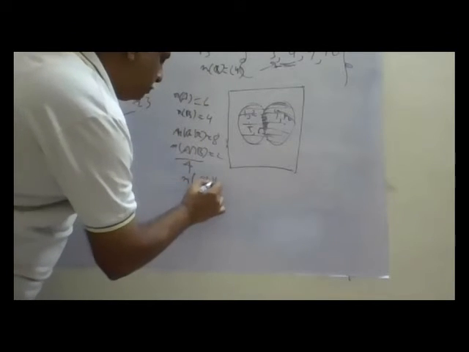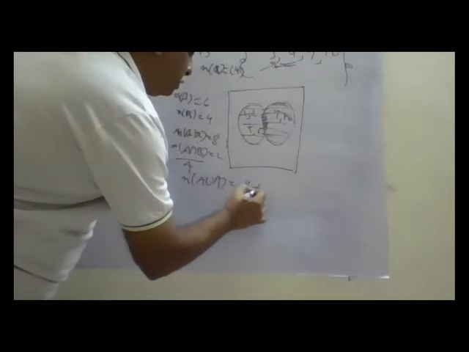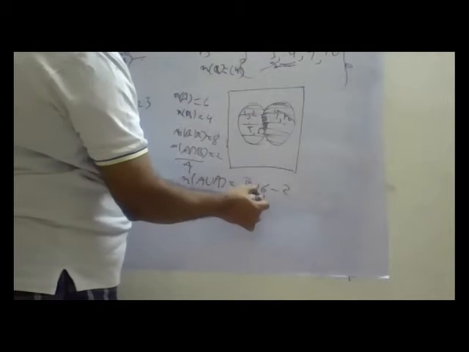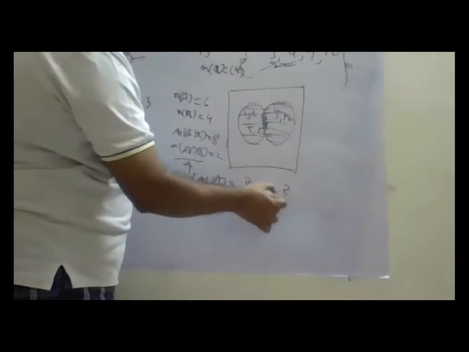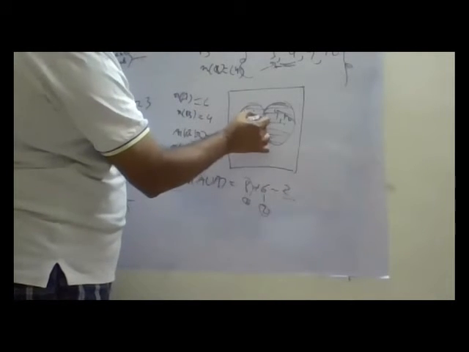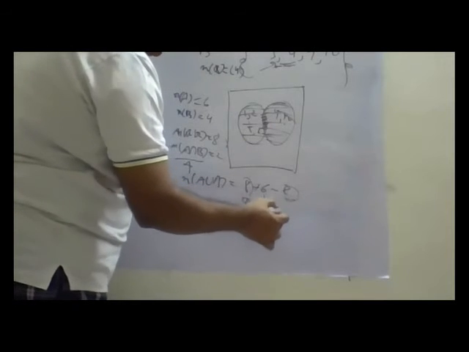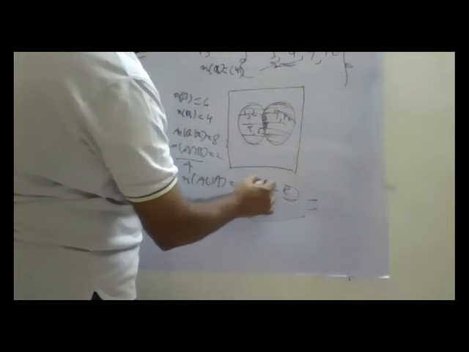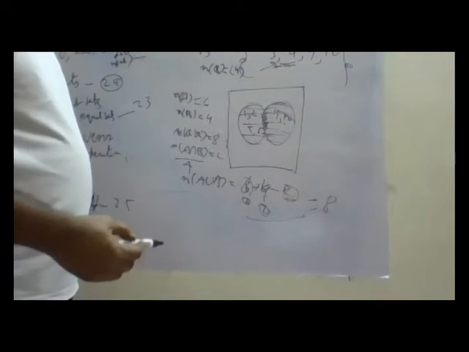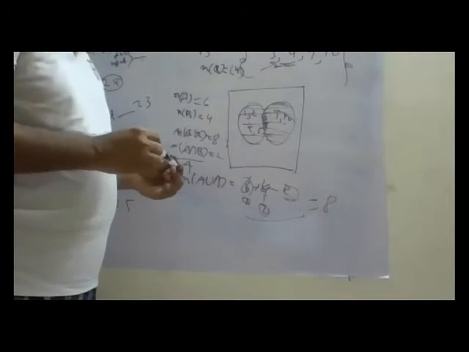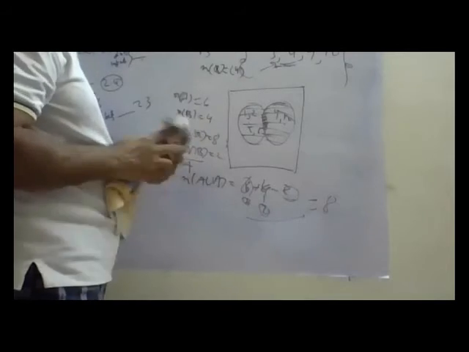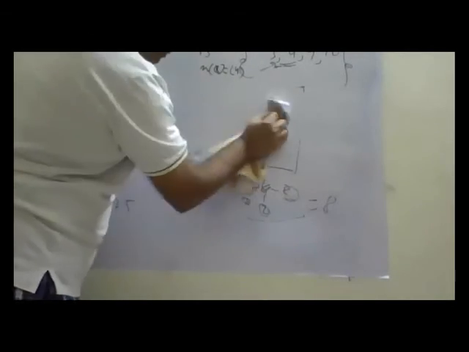n(A union B) is equal to 8 plus 6 minus 2, because in 8 also 2 is there, in 6 also 2 is there. Because I am adding 2 times quantity, I am removing 1 time. So I am getting 8 plus 4 minus 2, this is 8. Okay? Okay, uncle. We will proceed further. Is this understood?